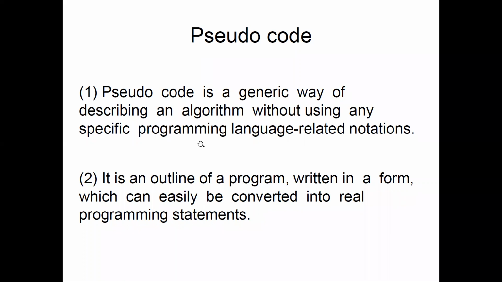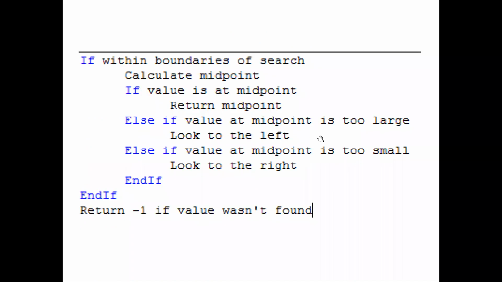So what is pseudocode? Pseudocode is a generic way of describing an algorithm without using any specific programming language related notations. It means that we don't have to write anything specific to a particular programming language. When we write a pseudocode, we have to make sure that we are not using any kind of hash include or maybe int or something like that, which is very specific to a particular language. So we need to skip those things. We should not use that.